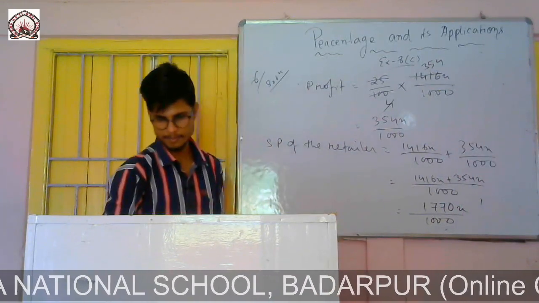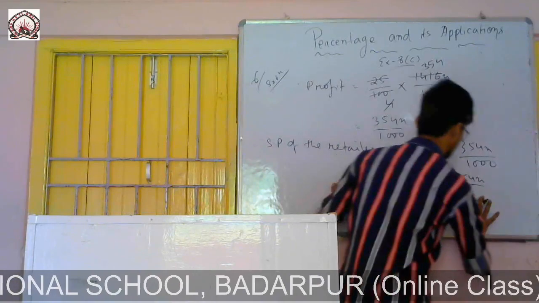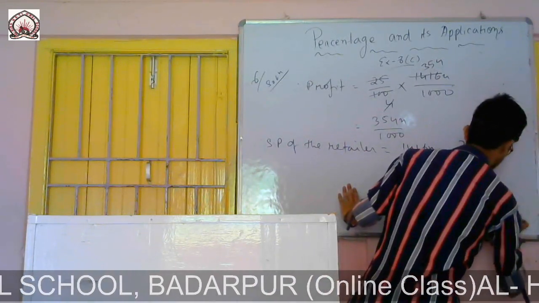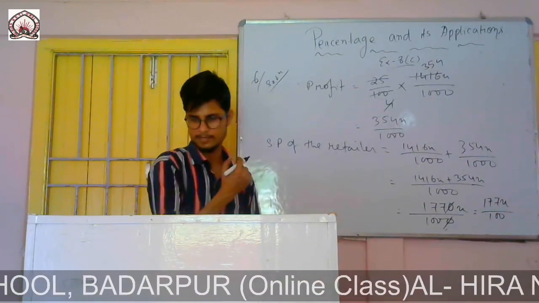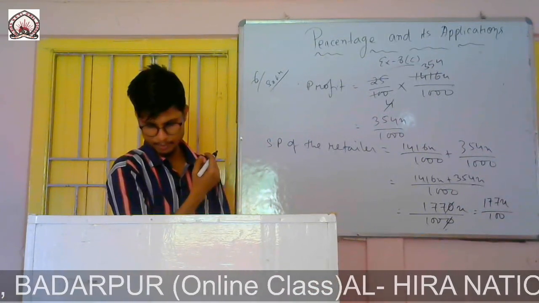It is 1770x by 1000. Now I can cancel a 10 from both, which gives 177x by 100. So this is the SP of the retailer.